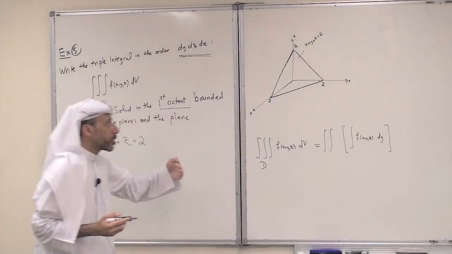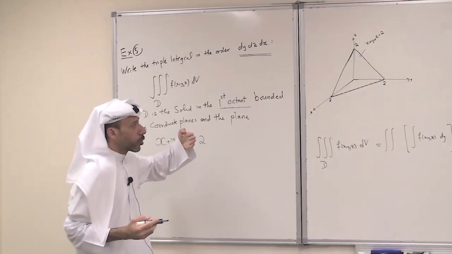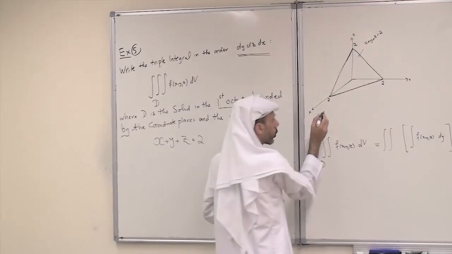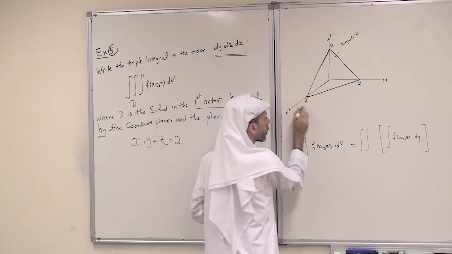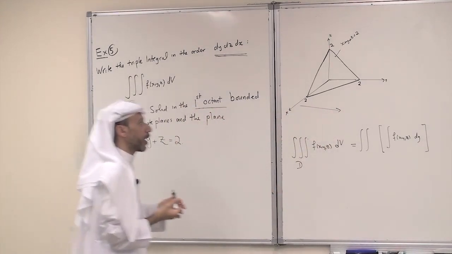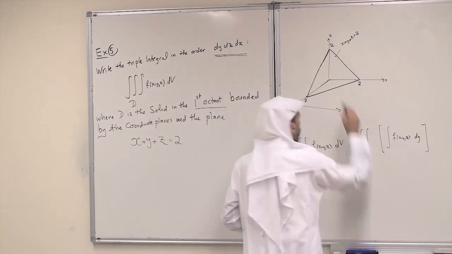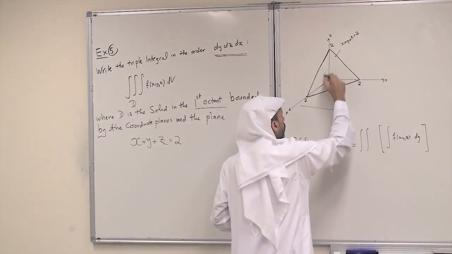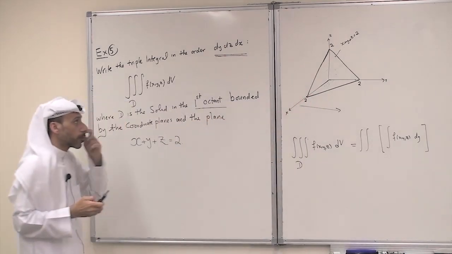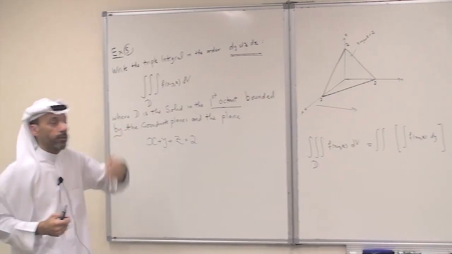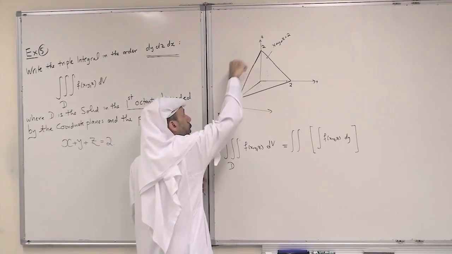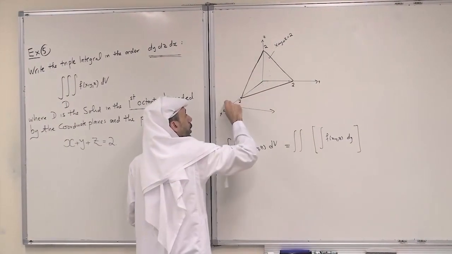Now to integrate with respect to y, I have to go through the solid along the y-axis. When you go through the solid along the y-axis, you enter the solid through the xz plane.